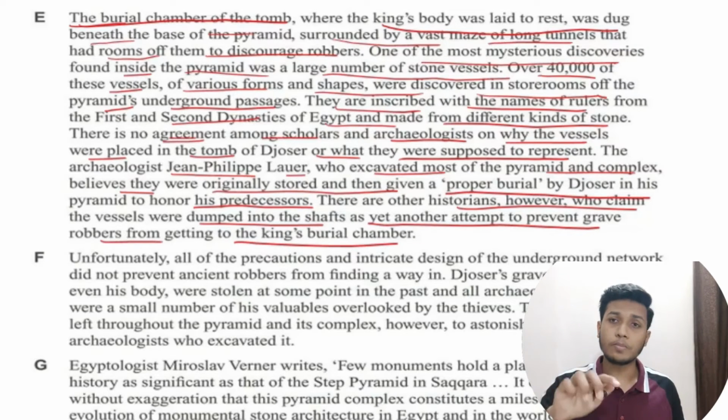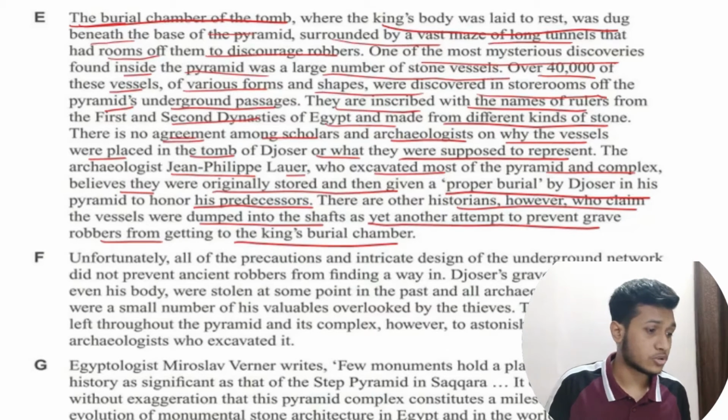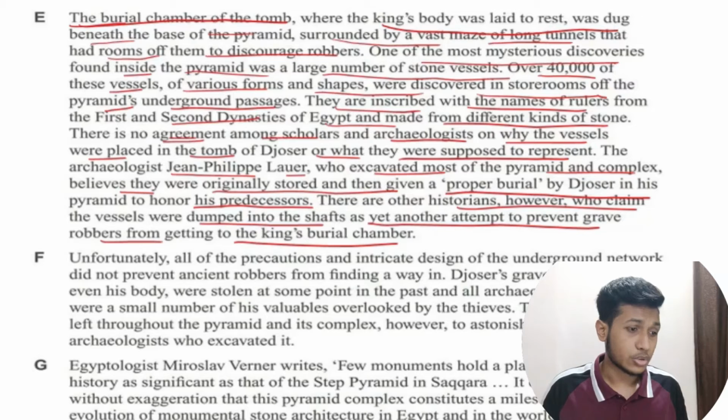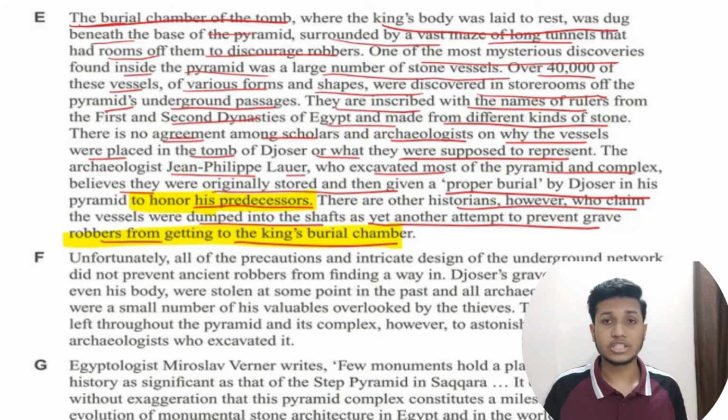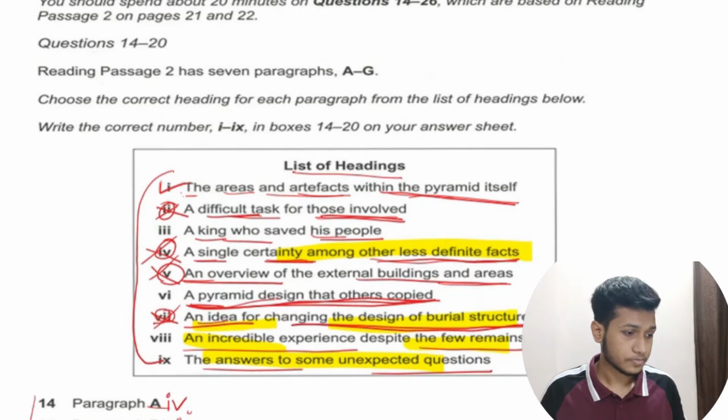So there are two possible reasons for getting the vessels inside where Djoser was buried. One can be that Djoser wanted to show respect and honor to his previous kings, or it may also be to prevent robbers from getting into the king's burial chamber. So let's now see what the correct option can be.